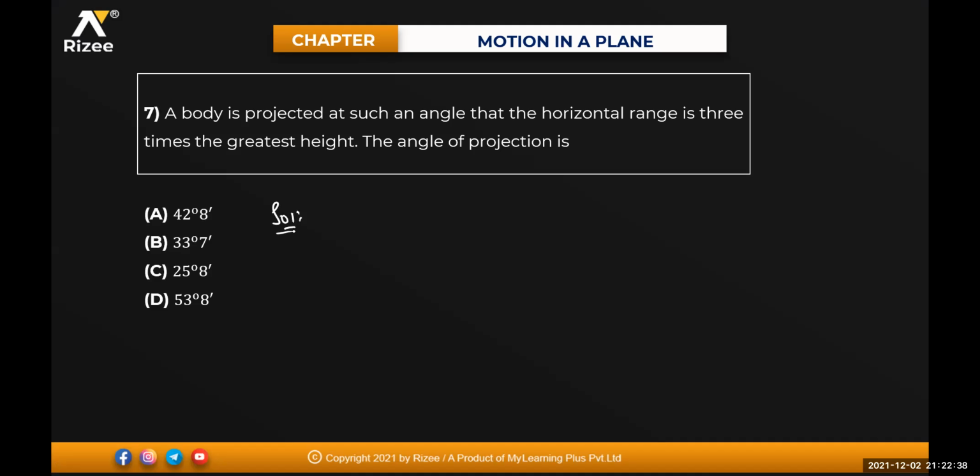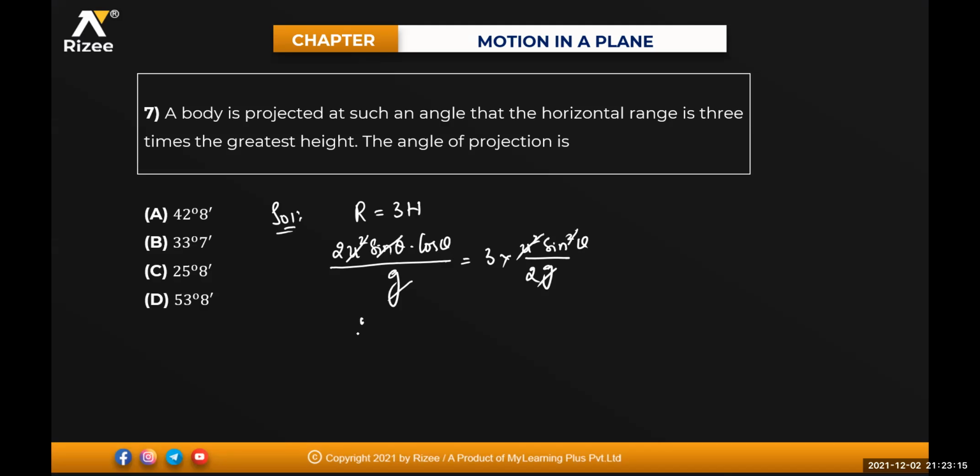The range formula is 2 u square sin theta cos theta divided by g, which is equal to 3 times the maximum height formula, u square sin square theta divided by 2g. This g will get cancelled, one sine will get cancelled, and u square and u square will also get cancelled.